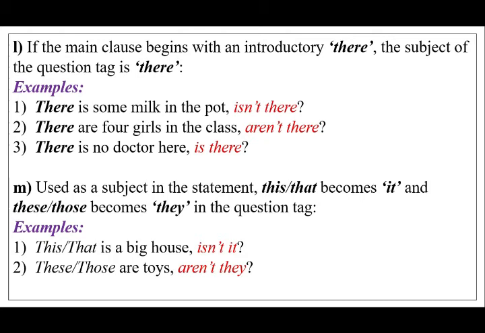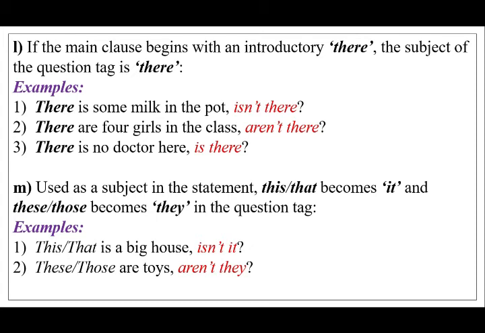The next point: used as a subject in the statement, this or that becomes it, and these or those becomes they in the question tag. What does it mean?